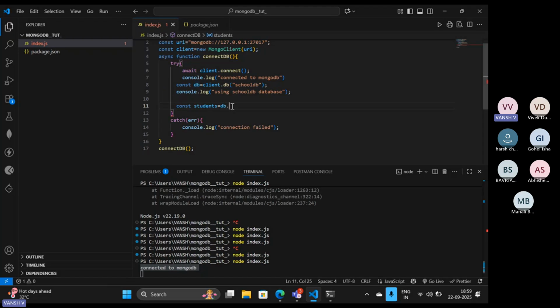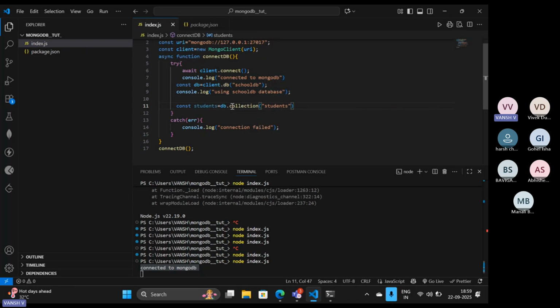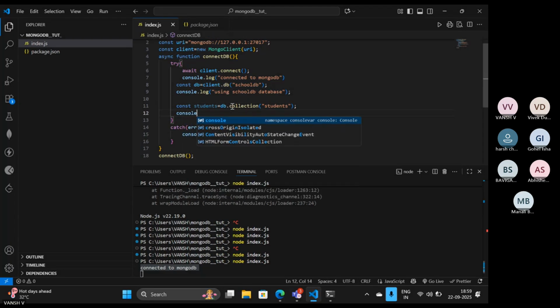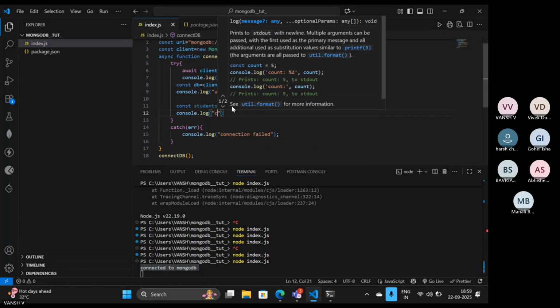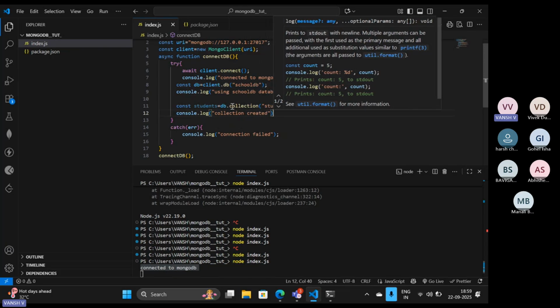Inside that, I want to create my collection, like db.collection, and then the name of your collection. So I want the collection name to be students, and then console.log collection created. Okay. Collection created at our end.